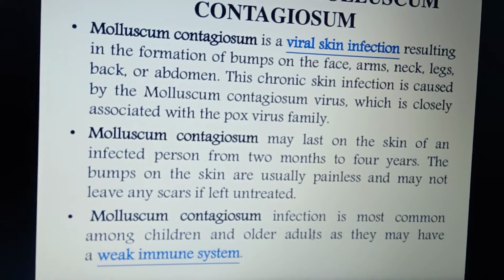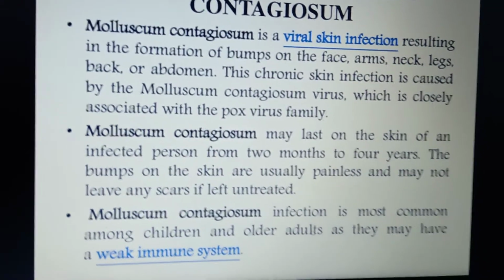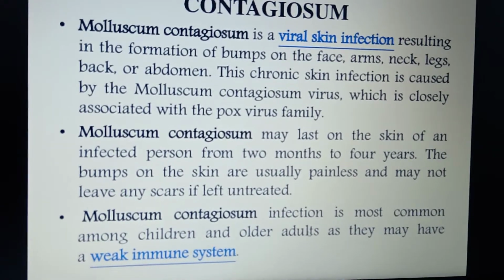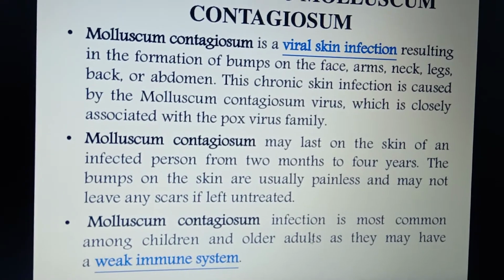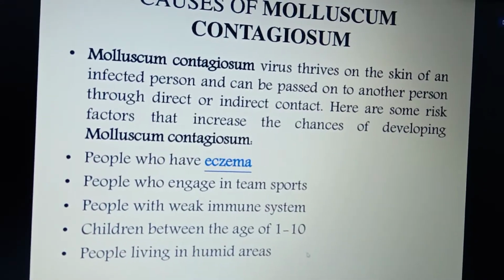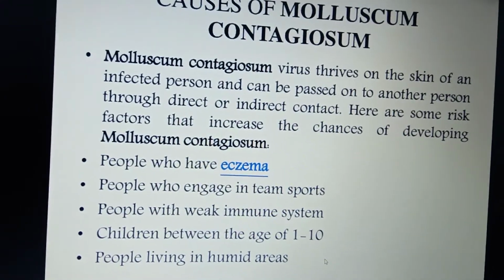So why? Because children and older people have a weak immune system. With a weak immune system, they can easily grasp or get the infection transmitted from another person. Okay, so that is the introduction regarding molluscum contagiosum.